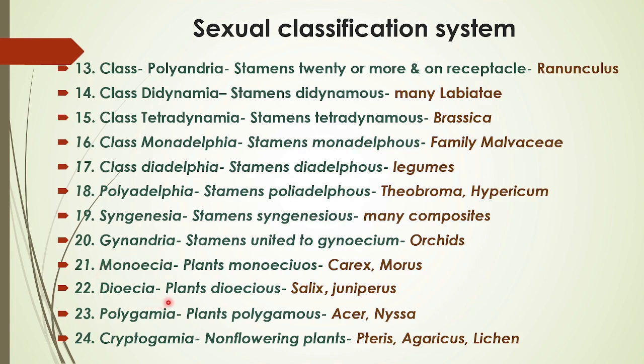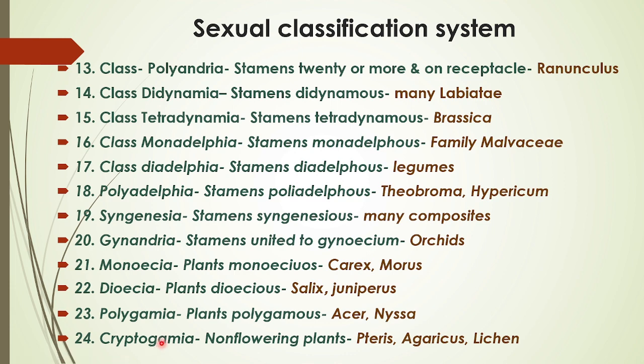Dioecia is the next class, in which only dioecious plants have been placed. Examples are Salix and Juniperus. The last and 23rd class of flowering plants is Polygamia, when flowers are polygamous. All such plants, including Acer, Nyssa, are placed into the class Polygamia. So up to this, all are flowering plants.